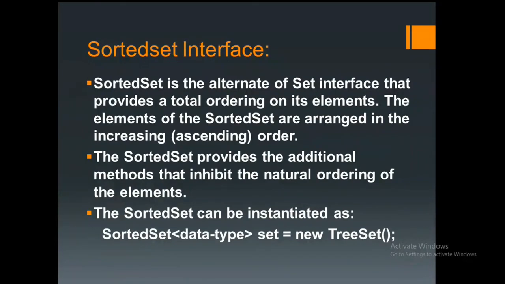Ascending order means, imagine if it is string data, alphabetical order it is going to maintain. That is nothing but SortedSet. So here two things will be applicable: ascending order, and duplicated content will also be ignored.